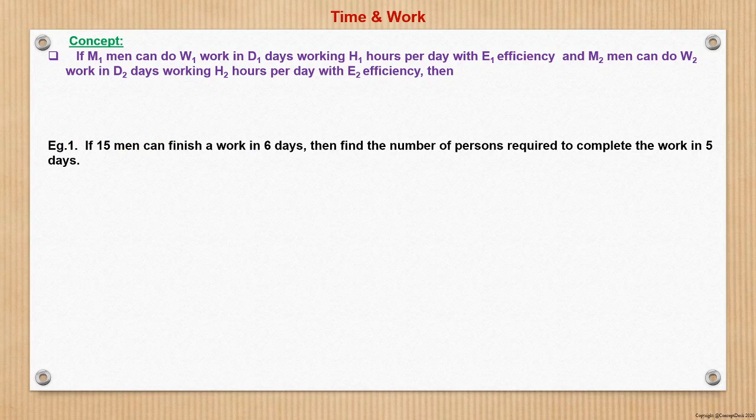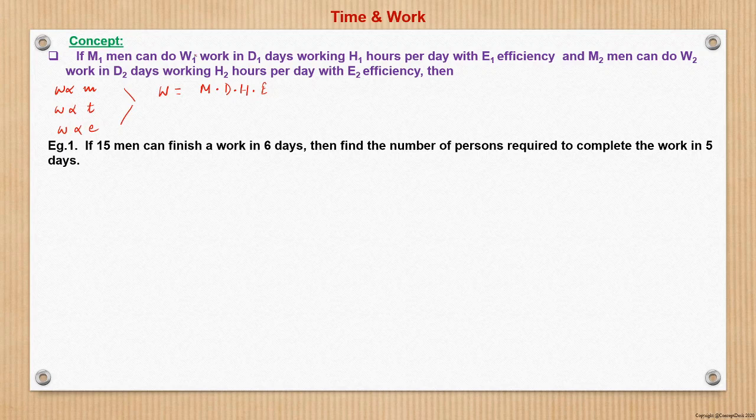Now, so far we have seen that work is proportional to the number of manpower, work is proportional to the time, and work is proportional to the efficiency. Higher efficient people can do more work in a given time. So from these three, I can say that work is nothing but M times T. T can be written in the form of days, and days can further be written in terms of hours. So D into H into efficiency E1. So that is what is given here.